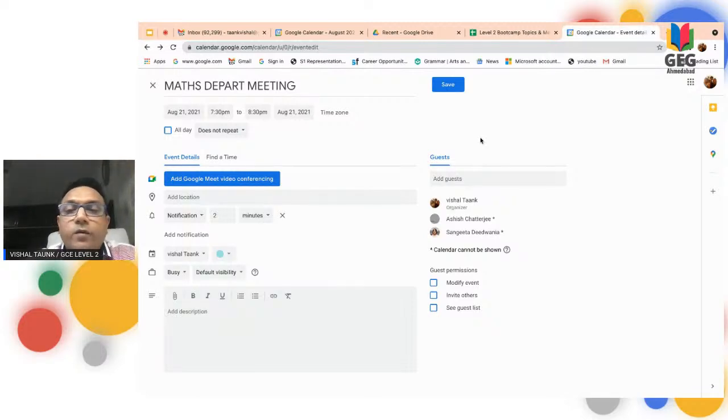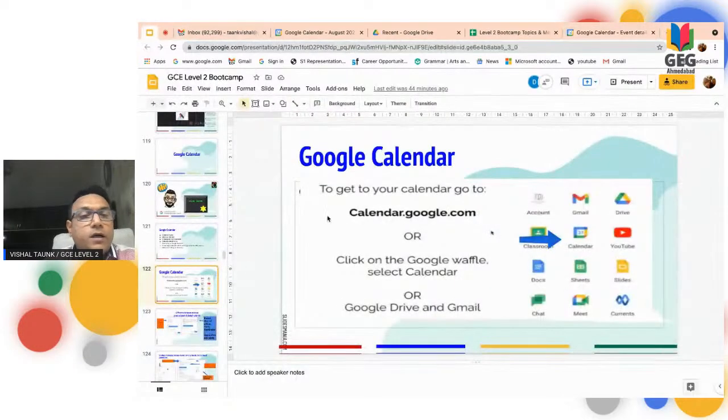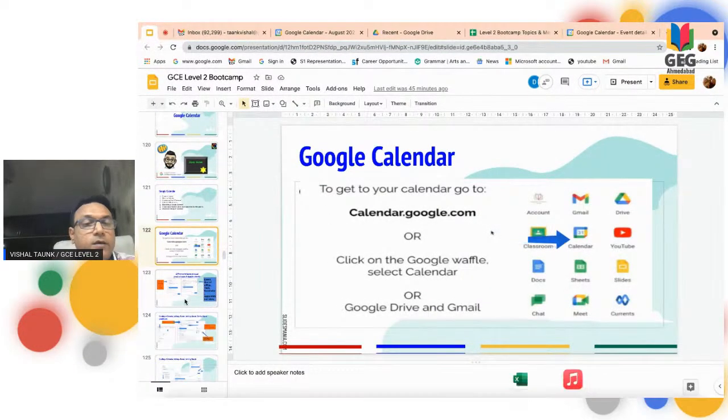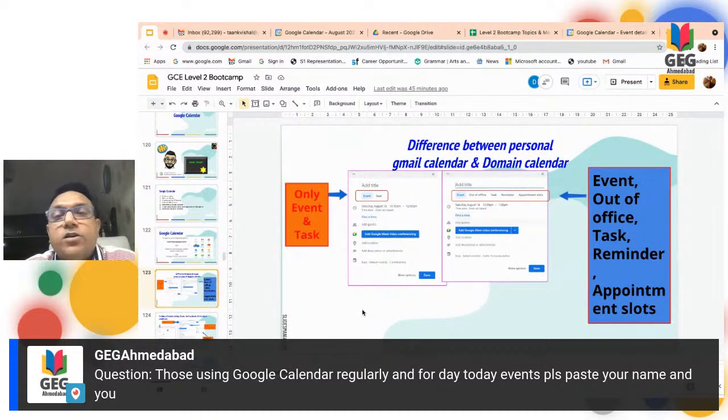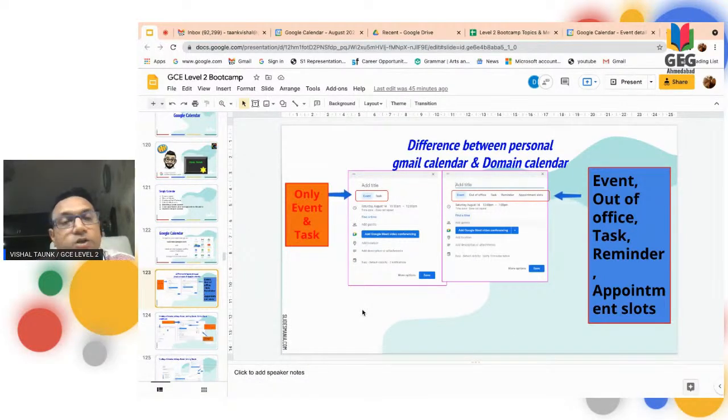In other words, what we can do here is we can go for another thing here. Another concept was there, the difference between the personal Gmail calendar and a domain calendar. I also want to explain that thing which I stopped. I will come back to you again shortly. Difference between the personal Gmail calendar and a domain calendar. A few things are there.